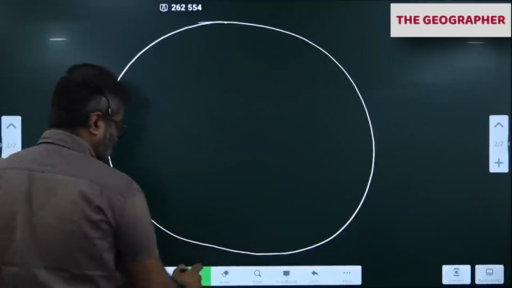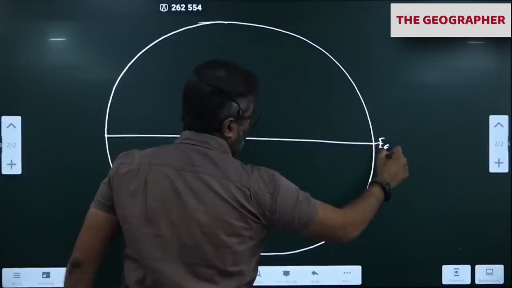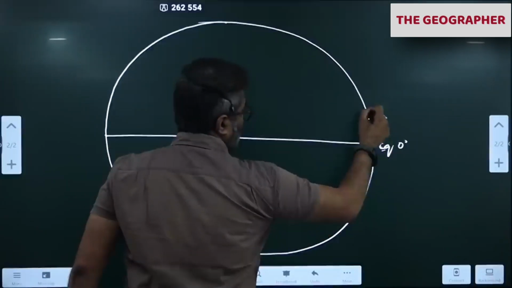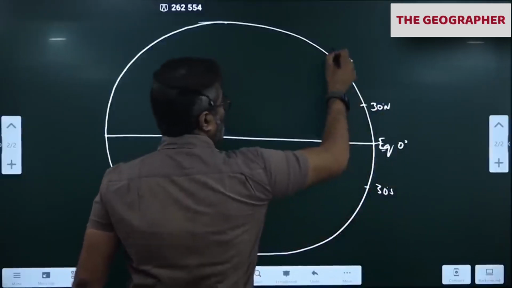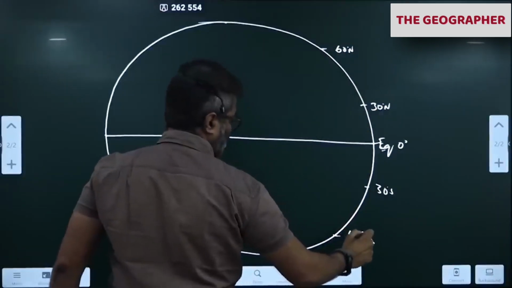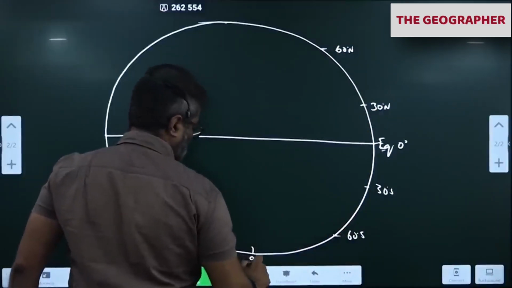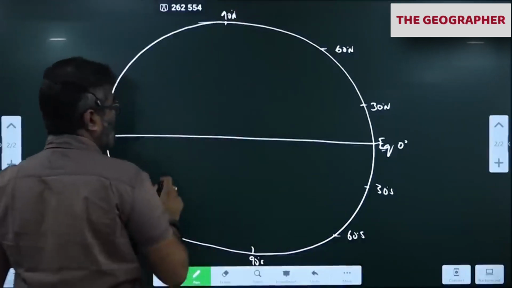Okay, wait, no, this is the equator, 0 degree. This is 30 south, 60 north, 60 south. All of you pay attention now.